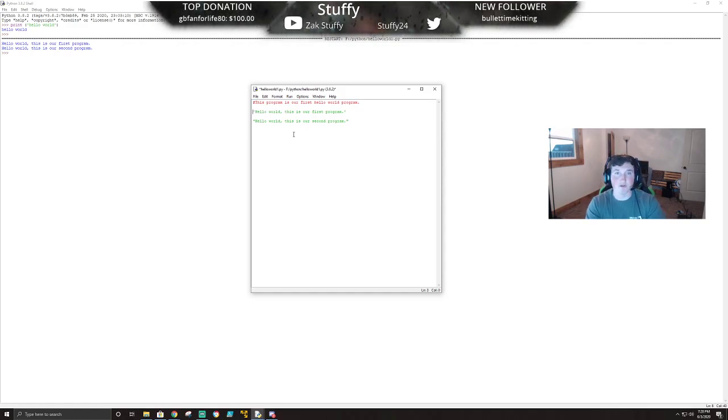Now what we're going to do is we're going to do a variable. So a variable is very simple, basically just a symbol, if you will. So for instance, let's say we wanted this specific line to be called first program. So we'll just do first, and then we'll do equals, and that's what it equals, okay? So as you can see, it's literally going to equal that. So what that means is that it just stores it in the name first, okay? So now anytime we type first in the proper syntax, it's going to call upon this, okay?